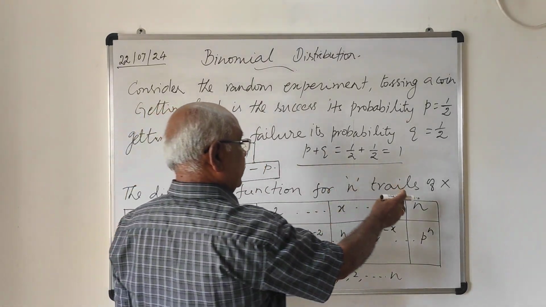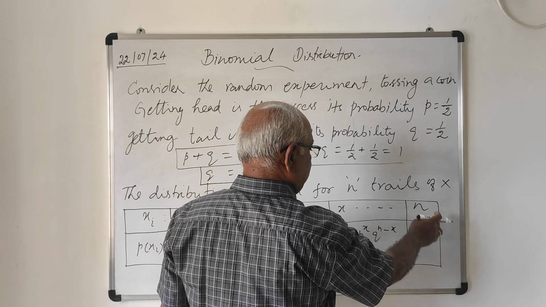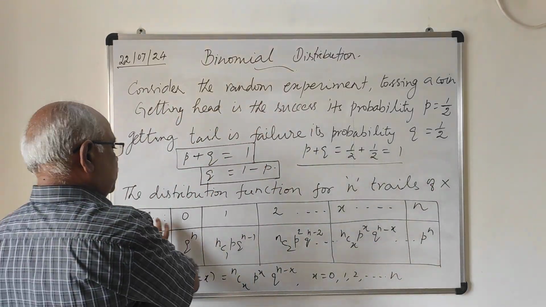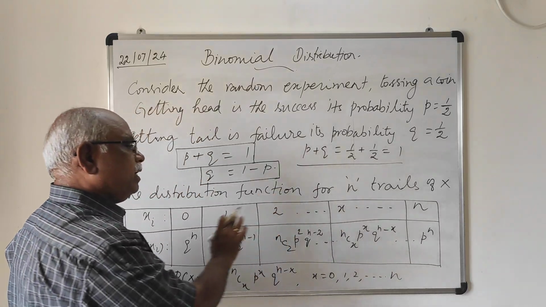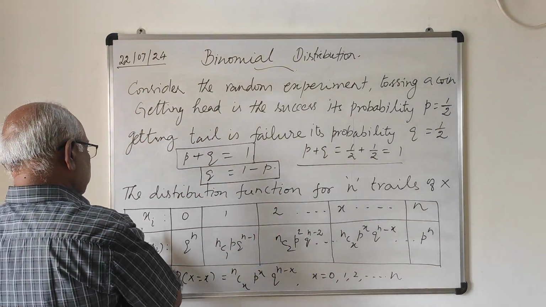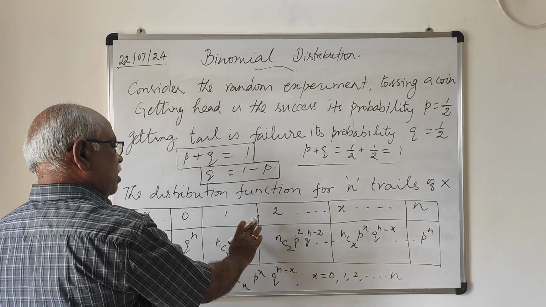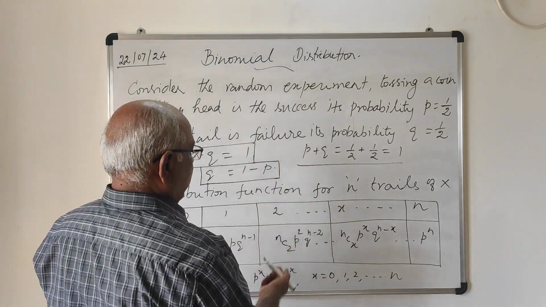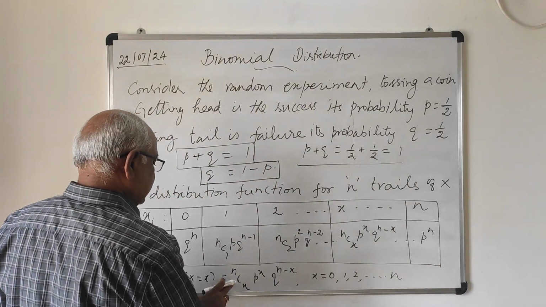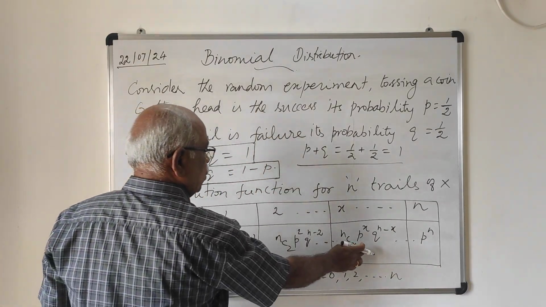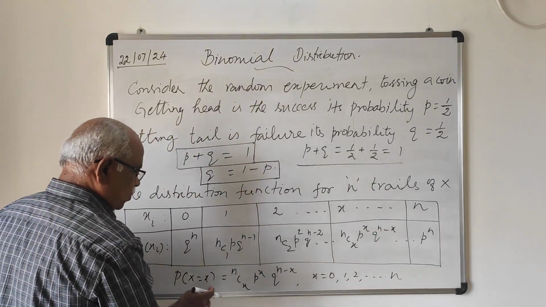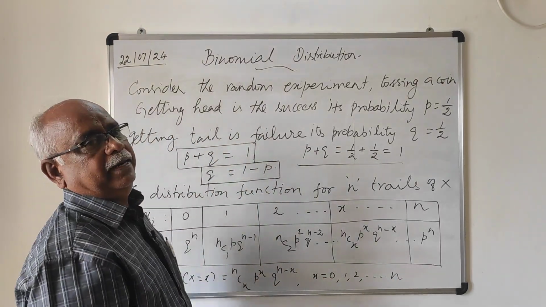And P of X equal to n is all the n trials having head, therefore p power n, success power n. So this table is called the distribution table for the binomial random variable X. So this is otherwise called distribution function or binomial distribution. In this, the standard form P of X equal to x is nCx p power x into q power n minus x, where x equal to 0, 1, 2, up to n. This denotes the binomial distribution function.